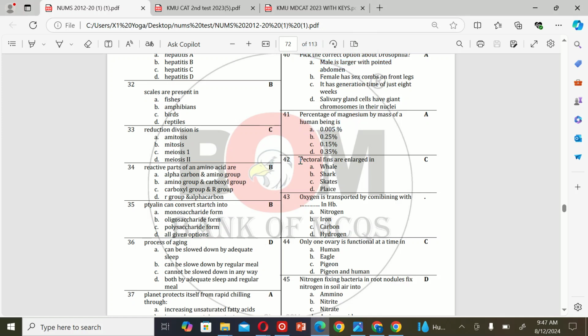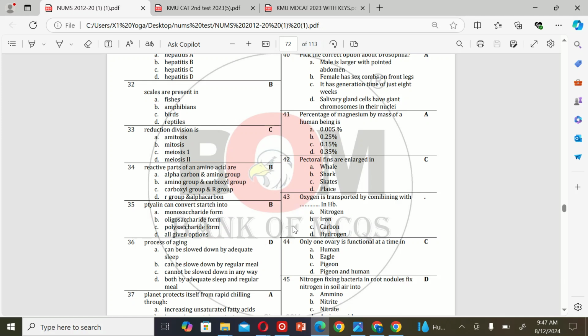The next MCQ is: pectoral fins are enlarged in A. Whale, B. Shark, C. Skates, and D. Plaice. So the correct option is C. Skates.